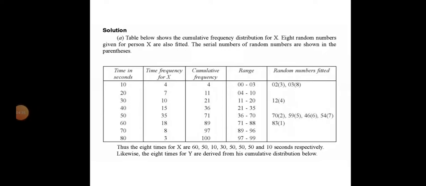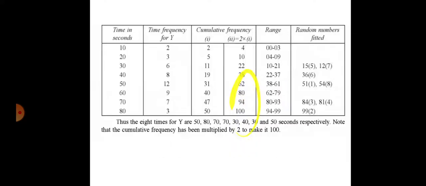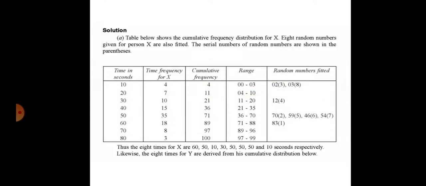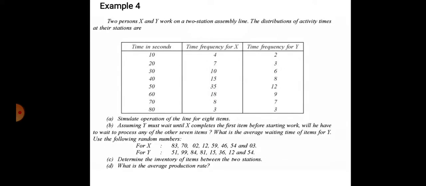Once the cumulative frequency is calculated, the final sum of the cumulative frequency is 100, which means it is in the standard form. It is 100%, and the first is 4%. So the range is 0 to 3. For 11, the range is 4 to 10. Now write down the range. Minimum is 0, up to the number before 4, that is 3. So 0 to 3.